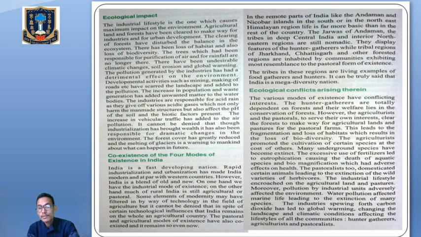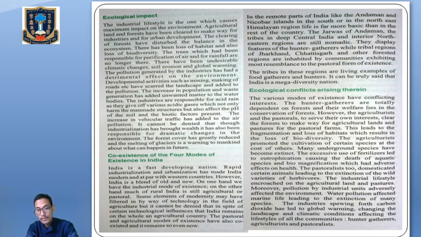The tribes in these regions are living examples of food gatherers and hunters. It can be truly said that India is a mega diversity nation. So let's talk about the ecological conflicts arising therein. The various modes of existence have conflicting interests. The hunter-gatherers are totally dependent on forest, and their welfare lies in the conservation of forest. That is true, because they are totally dependent on the forest products, so they have to conserve the forest.